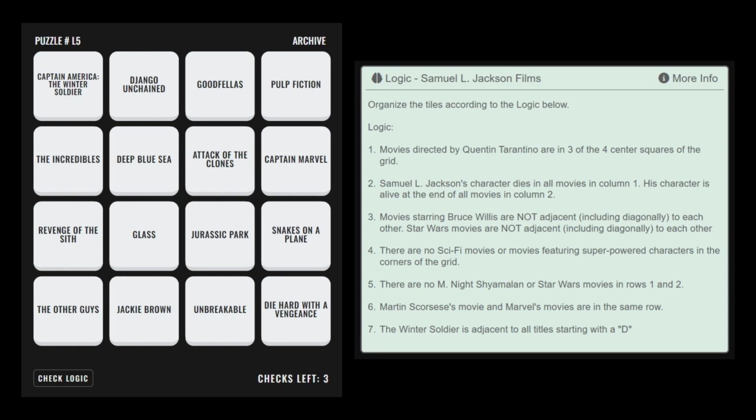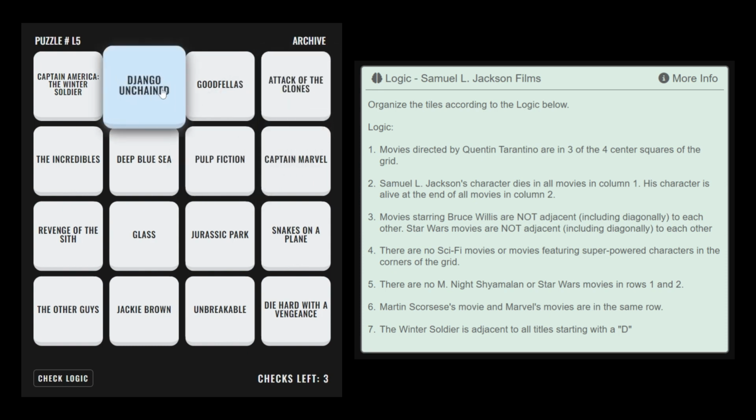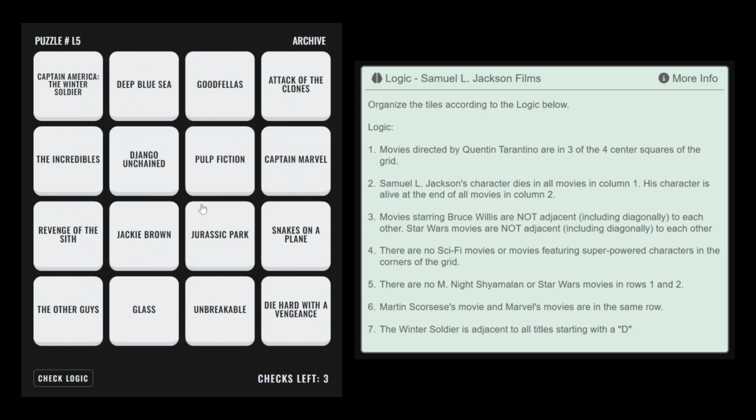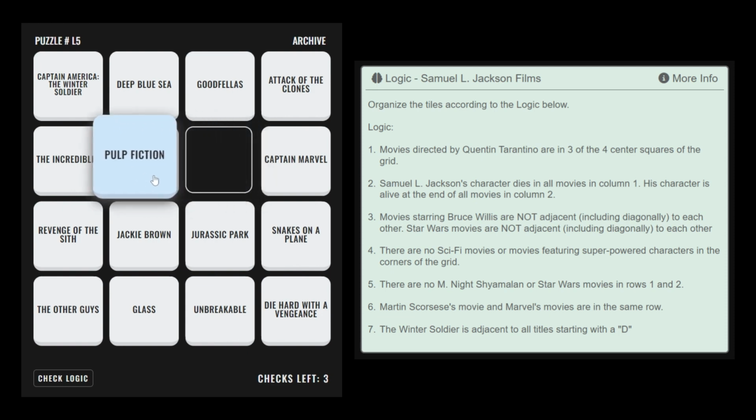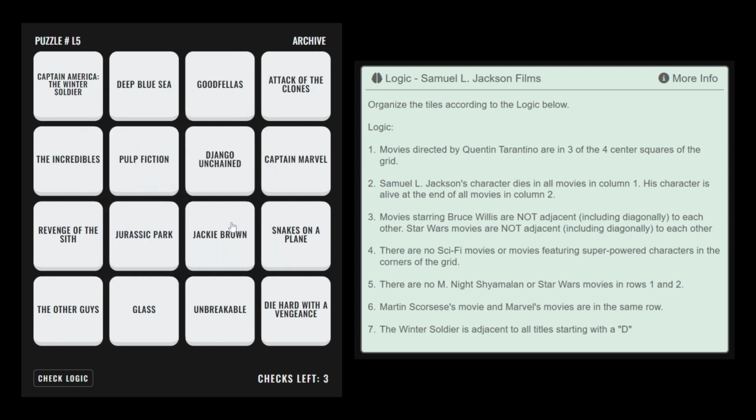Starting with rule number 1, we know that movies directed by Quentin Tarantino are in 3 of the 4 center squares. These are Pulp Fiction, Django Unchained, and Jackie Brown. We do not know where exactly in the center these films should be placed yet. However, from rule number 2 we know that Samuel L. Jackson's character is alive at the end of all movies in column 2. This means Django Unchained and Jackie Brown cannot be in column 2, so they will end up in either of these 2 center squares. Pulp Fiction should therefore end up in one of these 2 center squares.